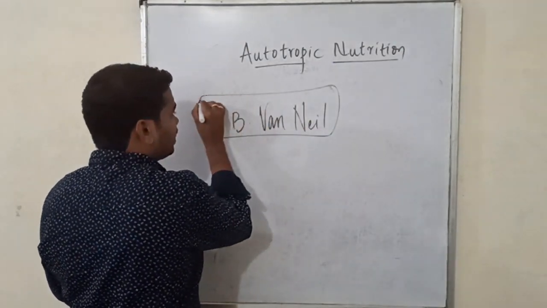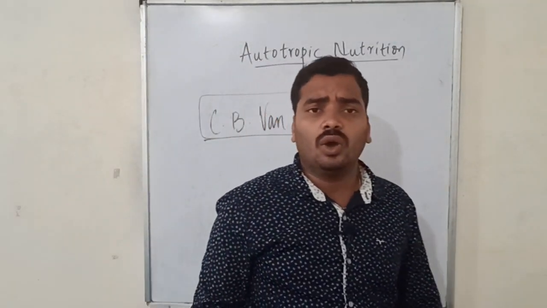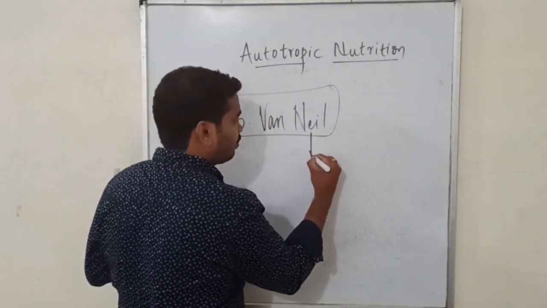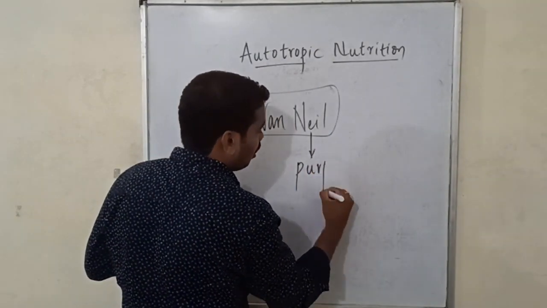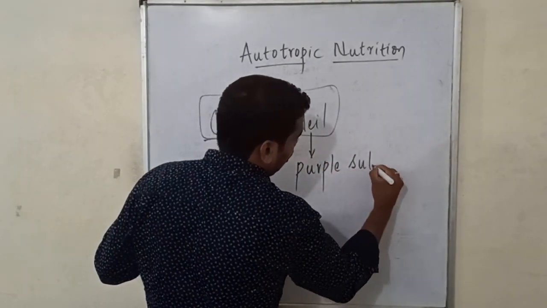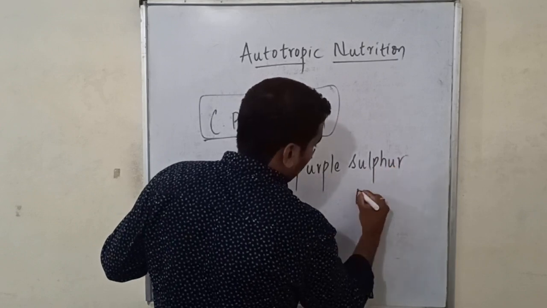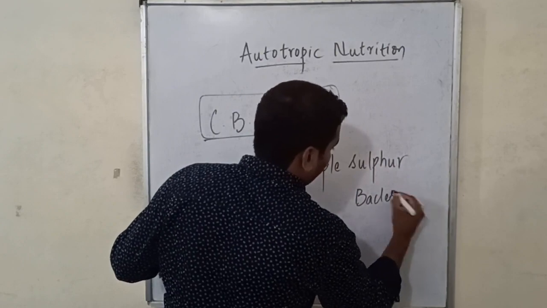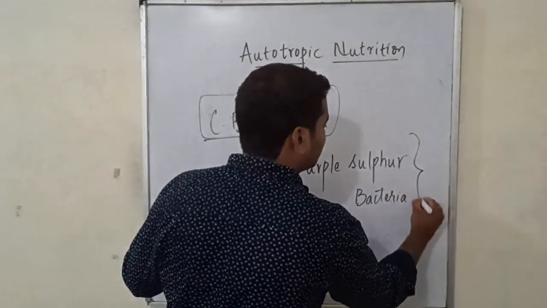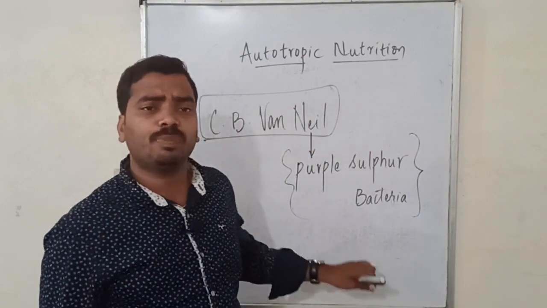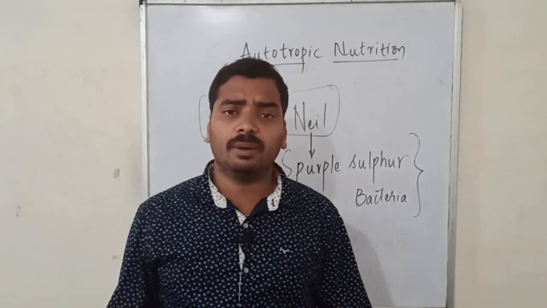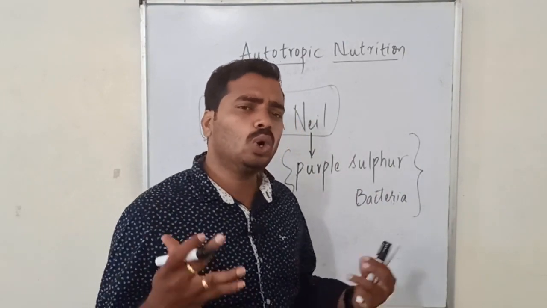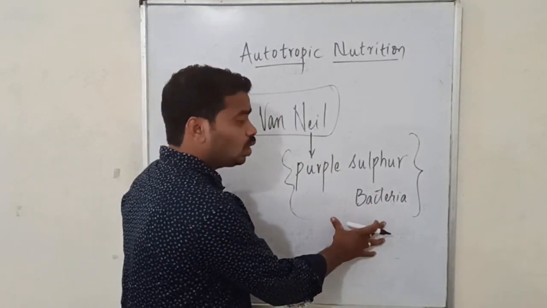So he is the scientist. He used to work with the bacteria, that is purple sulfur bacteria. What is that bacteria? Purple sulfur bacteria. So what is the speciality of this purple sulfur bacteria? This purple sulfur bacteria has the ability to prepare its own food. It's an archaebacteria, old bacteria which prepares its own food.